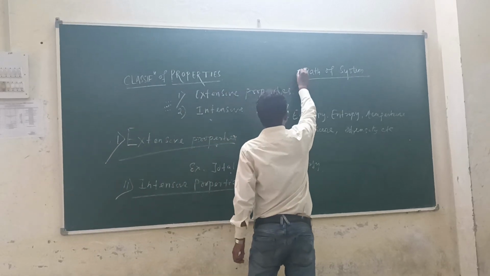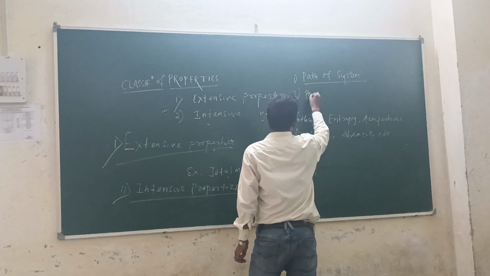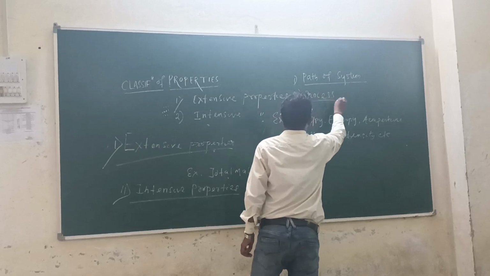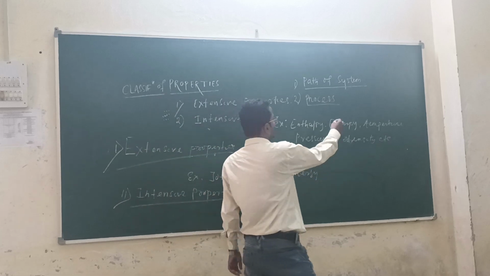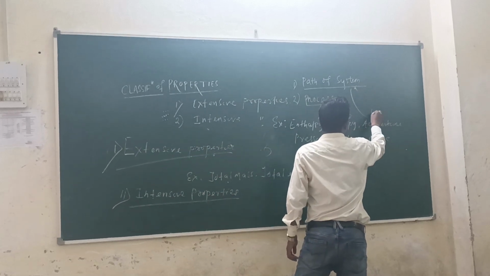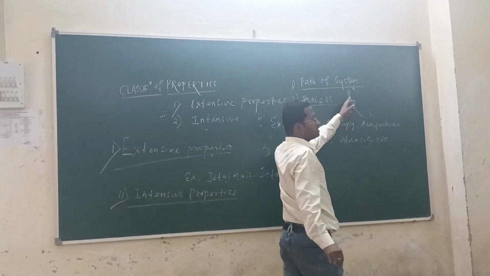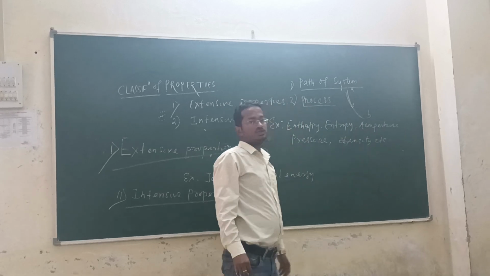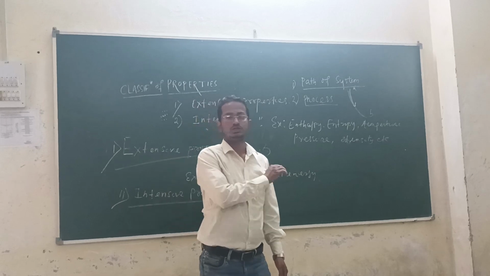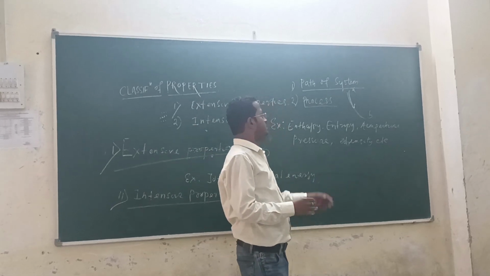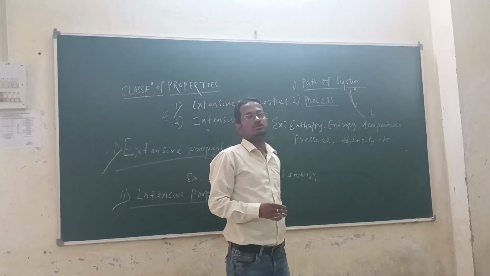Next part is called process. What is called process? Can anyone define what is process? When the path of the system is specified, for example A to B, then A to B is called a process. So when the path of the system is specified by certain parameters, then we say it is called the process.